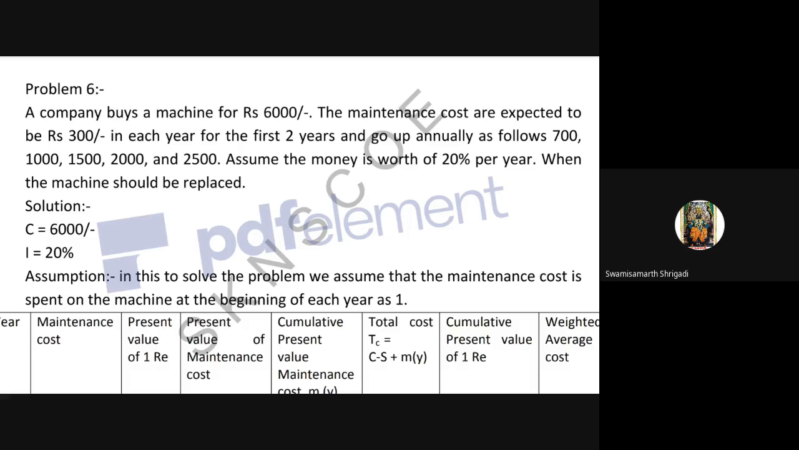Read the statement. Write the statement, as per your convenience.